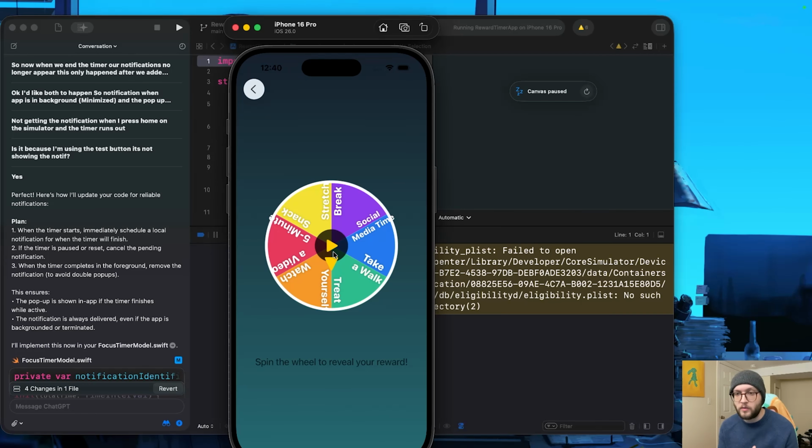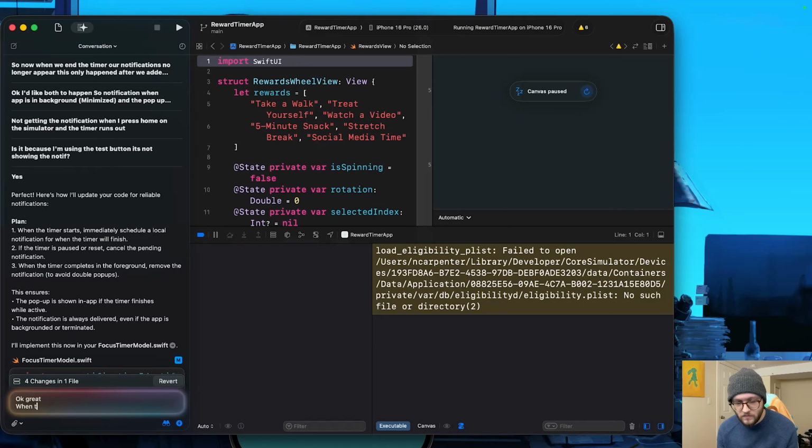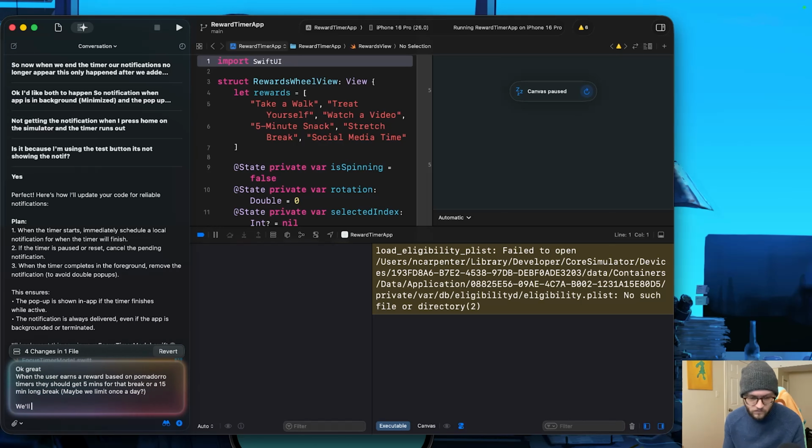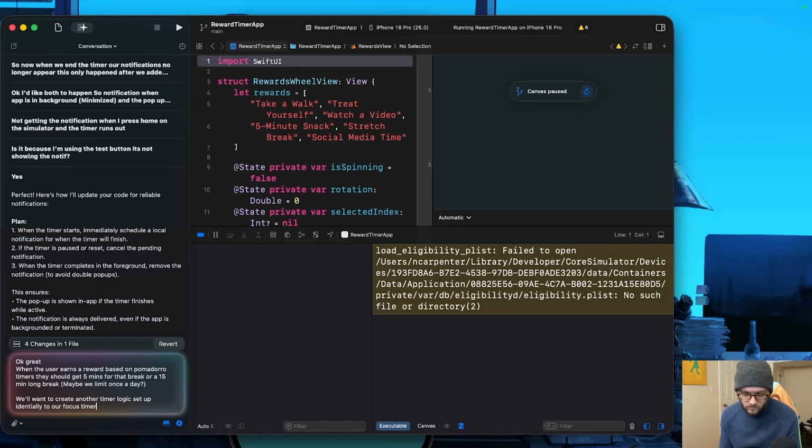So if we had, say, the take a walk reward, we can set a 5-minute timer, and then in the future optionally have it be a toggle between a long break of 15 minutes or the default short break of 5 minutes. So I gave the instructions to duplicate the timer logic we've already created, and I referenced those Swift files in order to have a reward break.